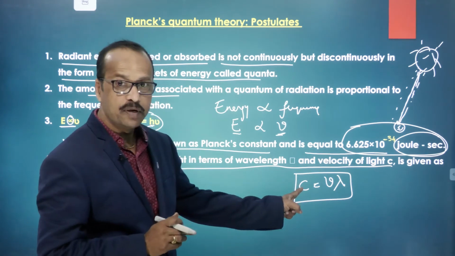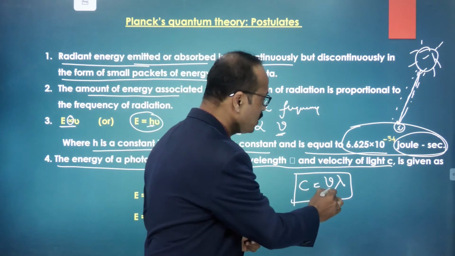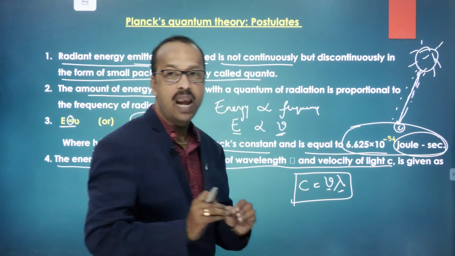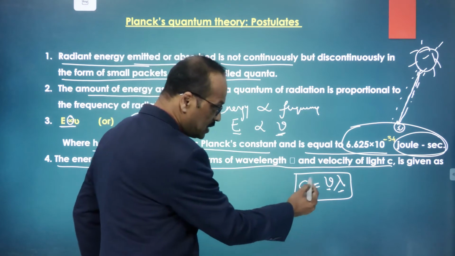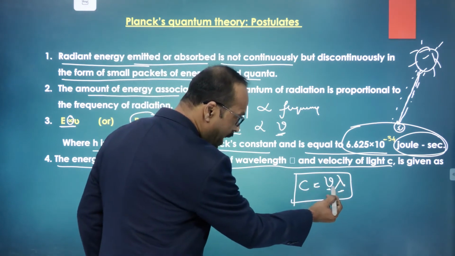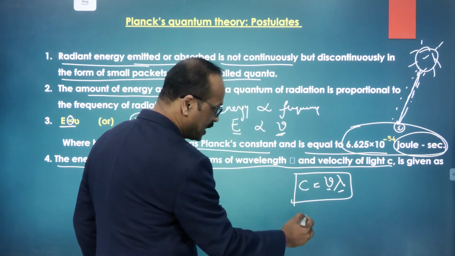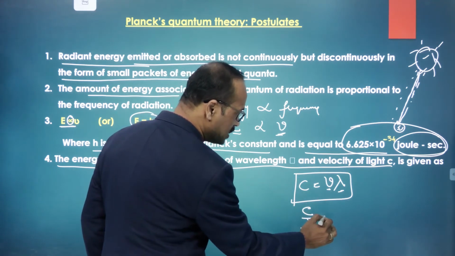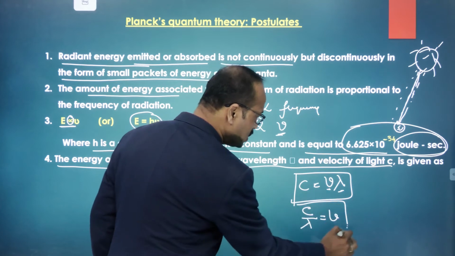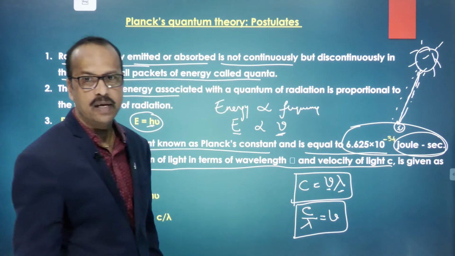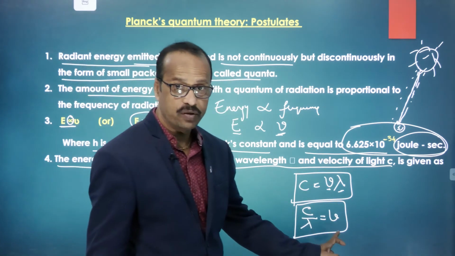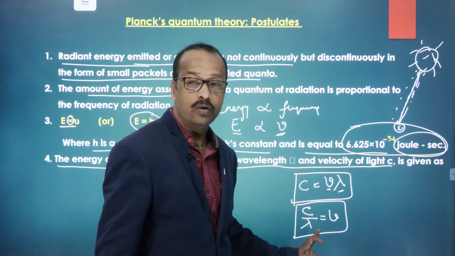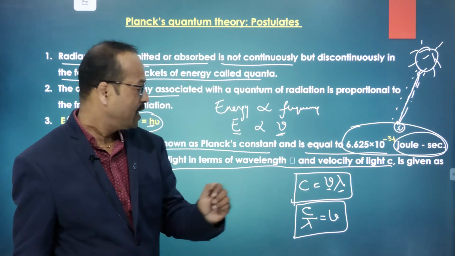Nu is the frequency and lambda is the wavelength. If c is equal to nu lambda, then this lambda goes to the other side, so c by lambda is equal to nu. So frequency can be written as c by lambda.